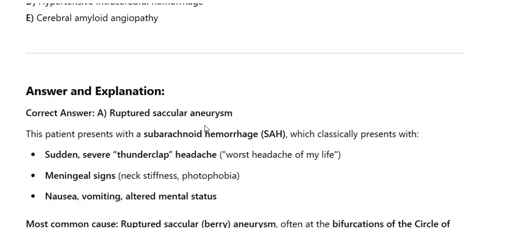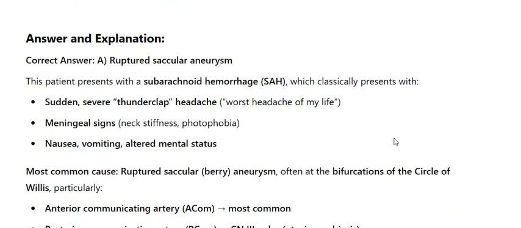Answer and explanation. Correct answer, A. Ruptured saccular aneurysm. This patient presents with a subarachnoid hemorrhage, SAH, which classically presents with sudden severe thunderclap headache, worst headache of my life, meningeal signs, neck stiffness, photophobia, nausea, vomiting, altered mental status.